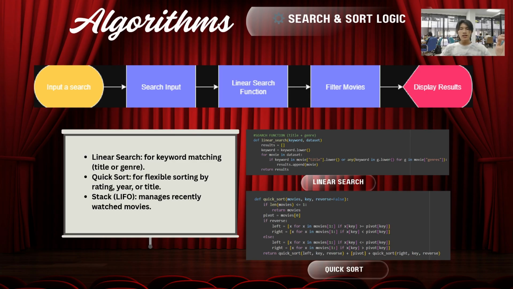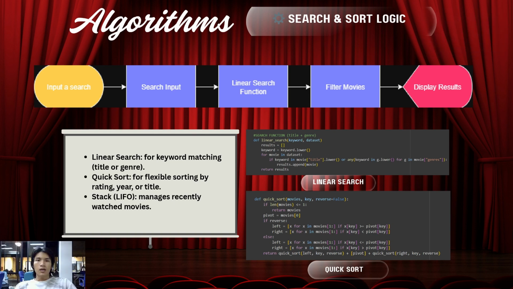We managed recently watched movies with a stack structure. Each time a movie is watched, it is pushed onto the stack with a timestamp. When displayed, it is shown in reverse order. The latest movie appears first. This mimics real user behavior, last in, first out.